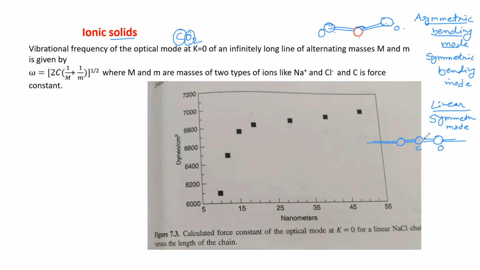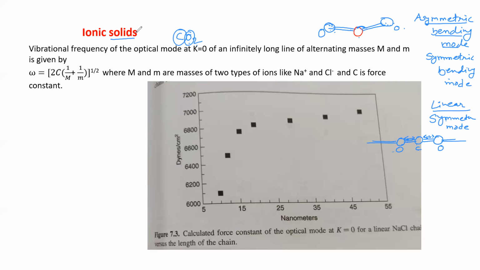And asymmetric mode will have different, again distance between these will be changed. Small here, bigger here, or bigger here, small here. So unequal distance between the carbon and oxygen atoms. So such kind of vibrational modes will be there for different atomic structures, lattice structures.